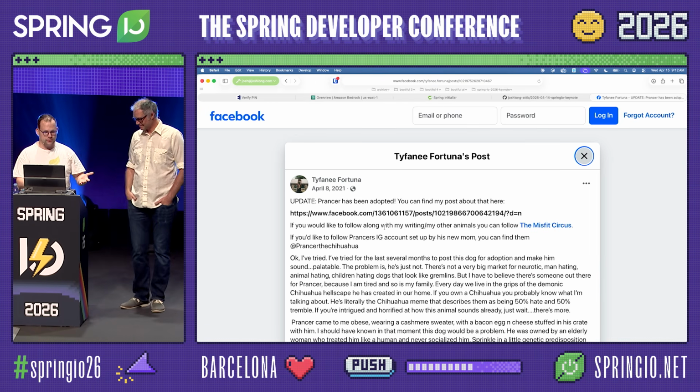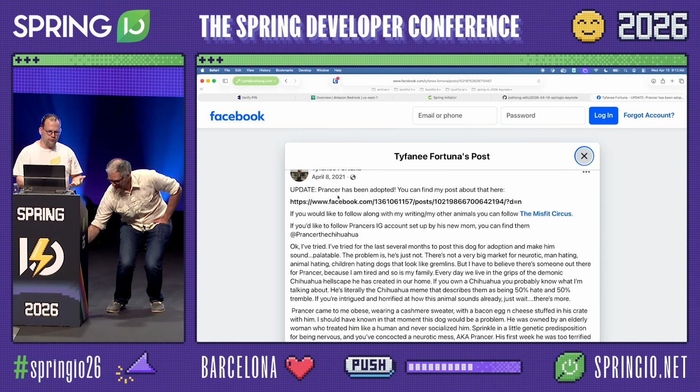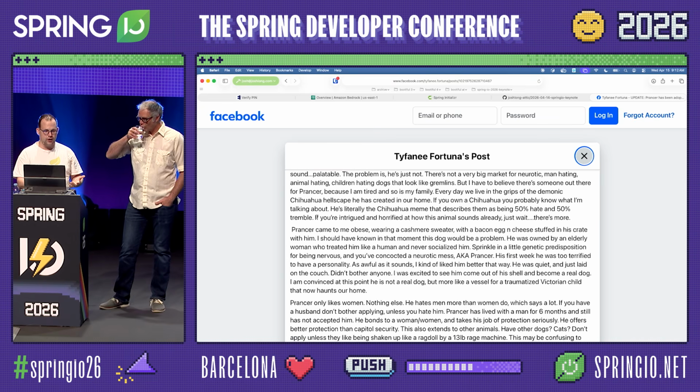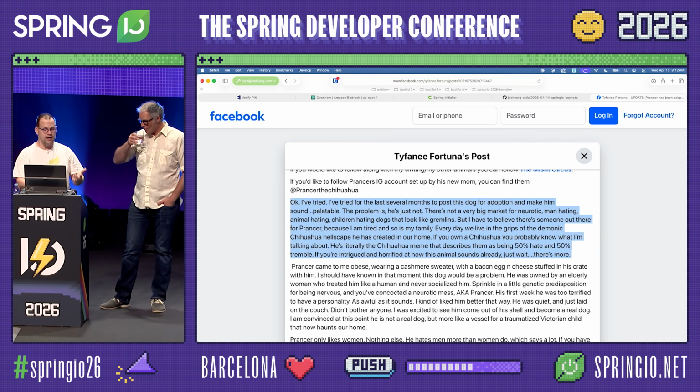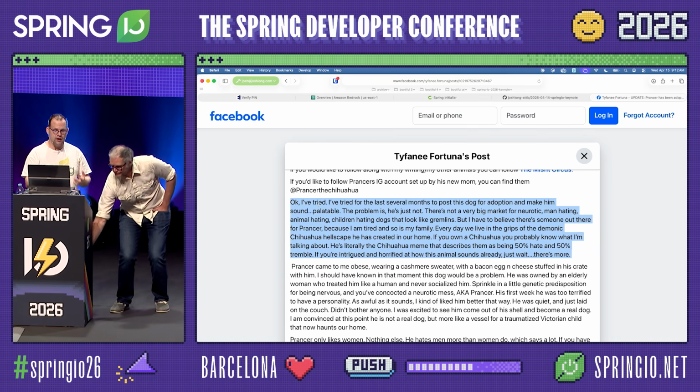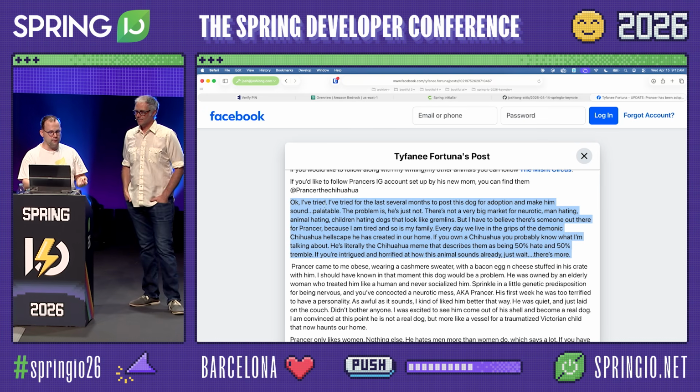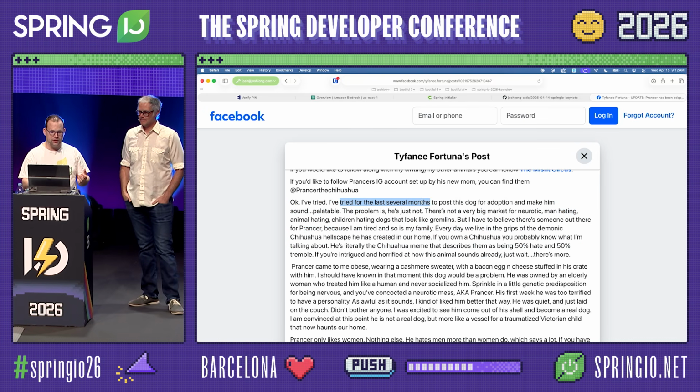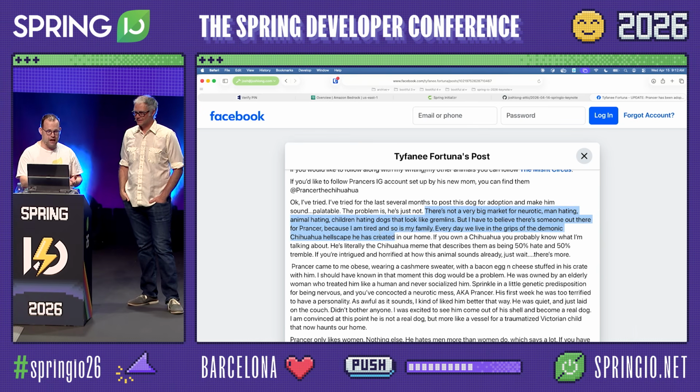So this dog is, again, the owner was looking for a new home back in 2021. She described this dog rather hilariously. "Okay, I've tried for the last several months to pose this dog for adoption and make him sound palatable. The problem is he's just not. There's not a very big market for neurotic, man-hating, animal-hating, children-hating dogs that look like gremlins."